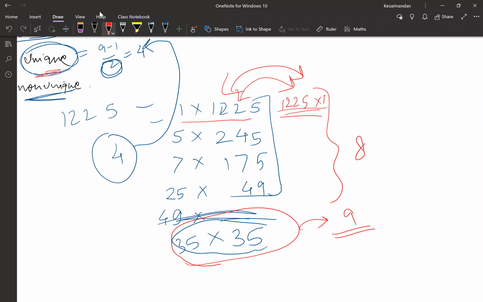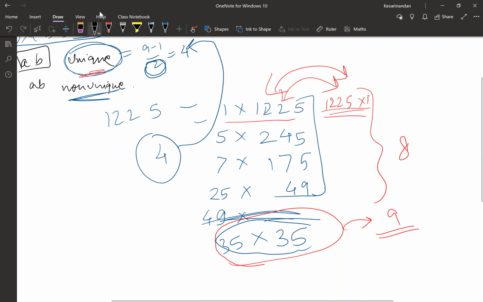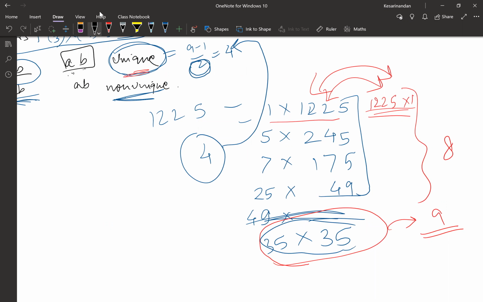All right. One small thing, guys. What does unique mean? A and B have to be unique. That means A and B cannot be the same, right? And what does non-unique mean? A and B can be the same.